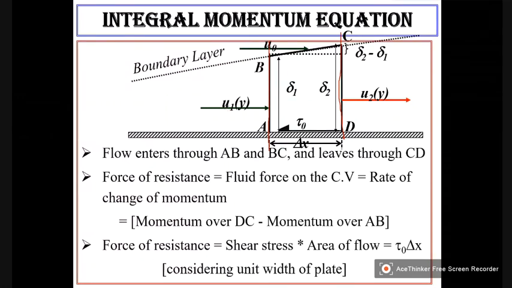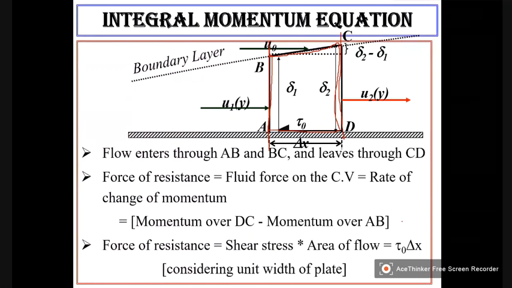Now, when we consider the force of resistance, the force of resistance is equal to the fluid force on the control volume. This is the control volume. ABCD is the control volume.